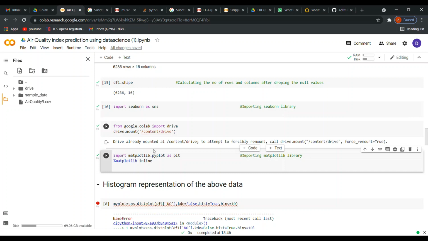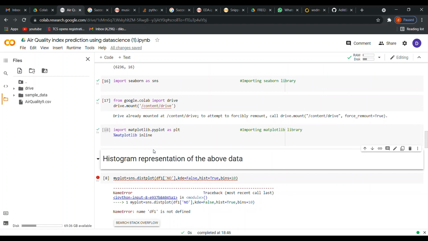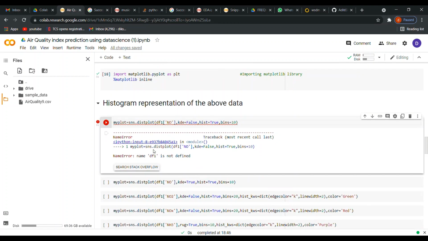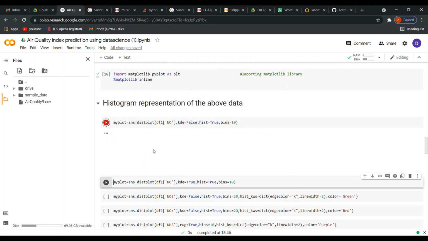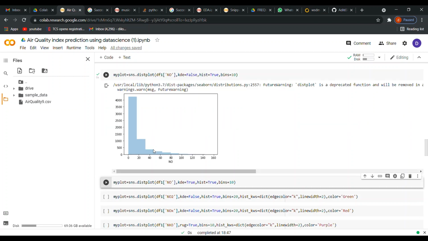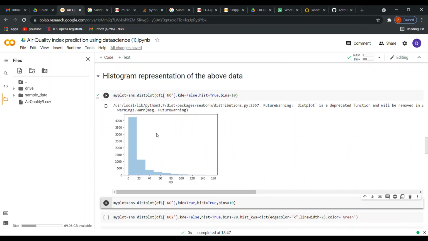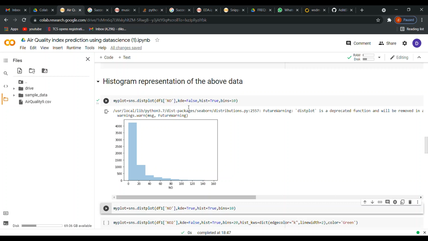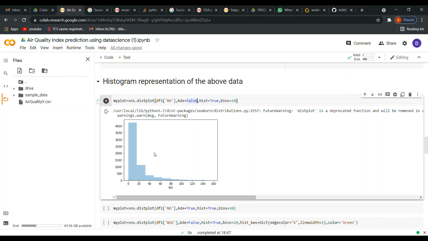Actually, I had not run the cells, that's why we were getting that error. Now you will get it. So here you can see KDE is false and histogram is true. Let's first see what a histogram is, and I'll come back to what KDE is.